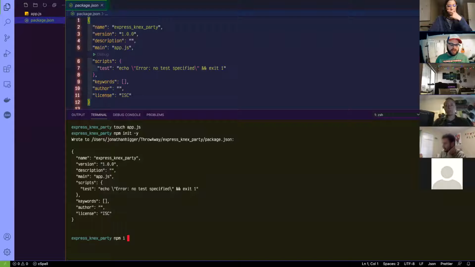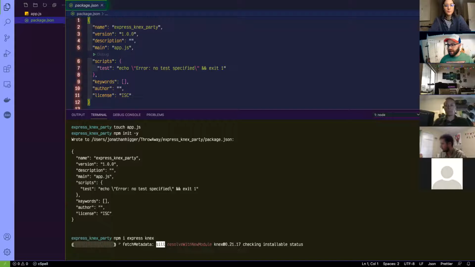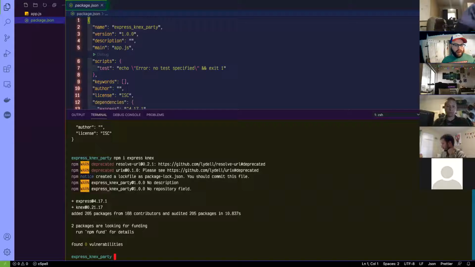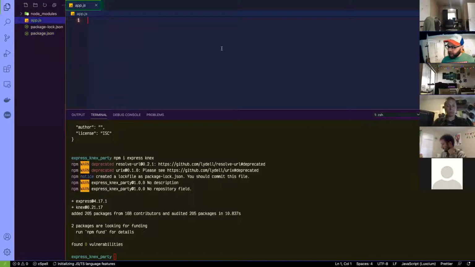And then I'm going to install Express. I think I'm going to need Knex at some point. We'll just do those two for now. I don't know what else I'll need. I'll figure it out later. Great. So we did that. Now I'm going to go to my app.js, and off memory, I'm pretty sure I have to require in Express.